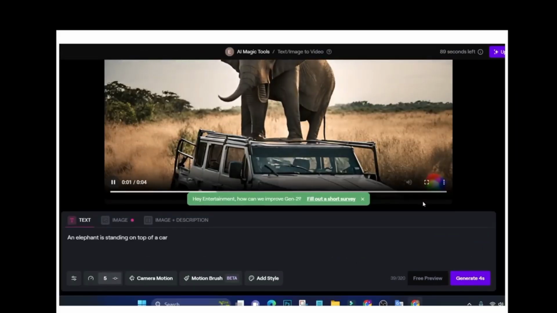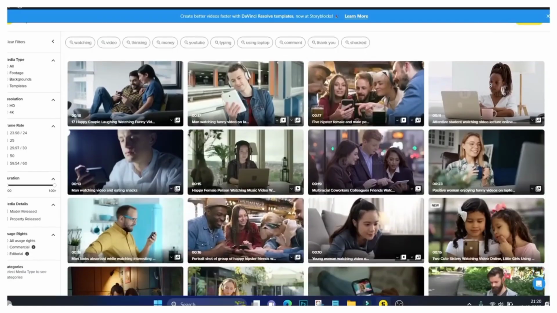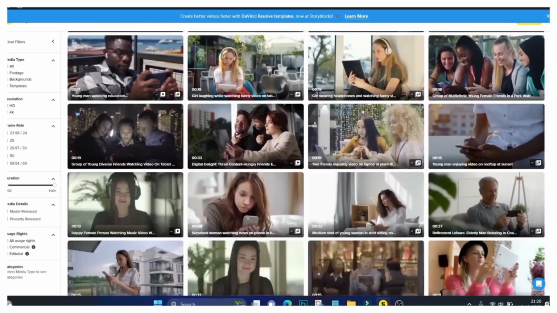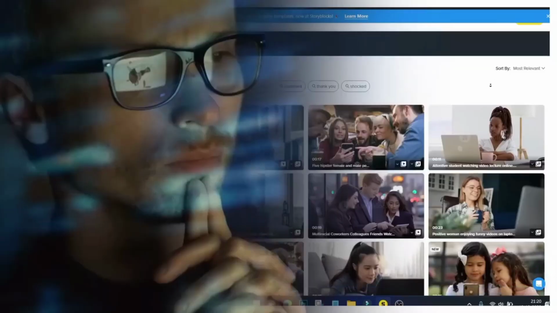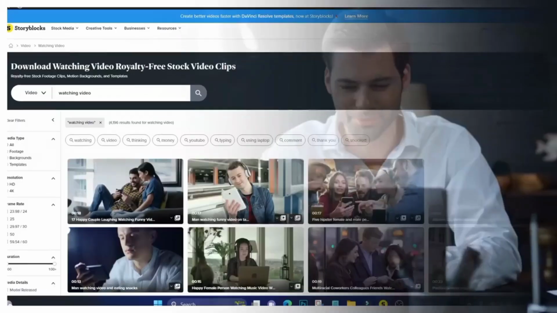This is a game changer for creators like us, especially when you need a specific video clip you cannot find on stock platforms. You are wasting hours searching for the perfect shot. This tool saves you time and effort by letting you generate exactly what you imagine.